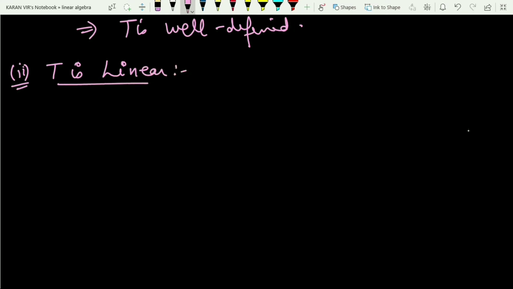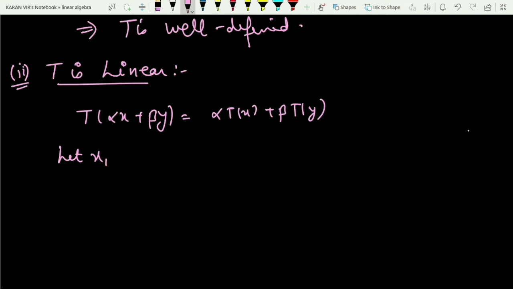If I show that T of alpha x plus beta y is equal to alpha times T of x plus beta times T of y, that is how we prove linearity. For this, let me consider x, y to be any vectors coming from V and alpha, beta to be any scalars coming from the field F.